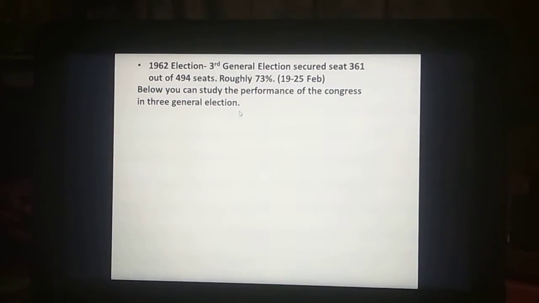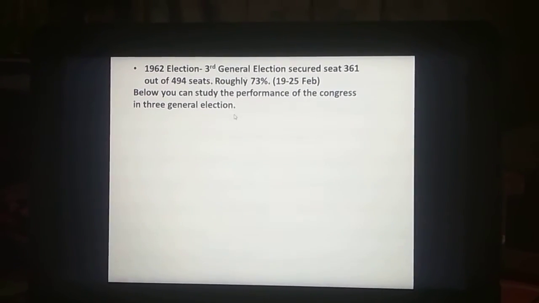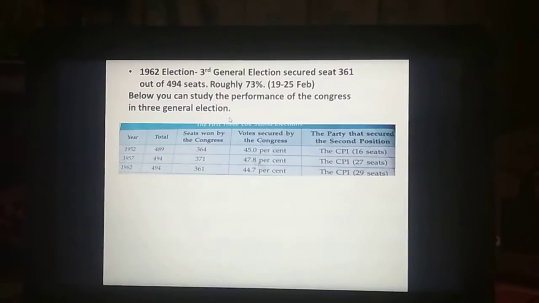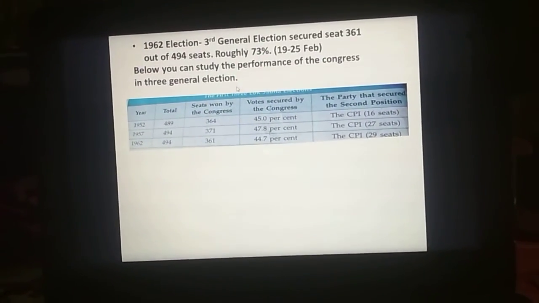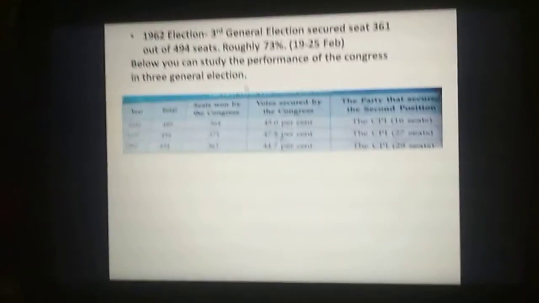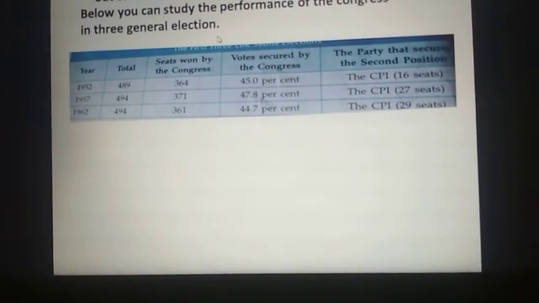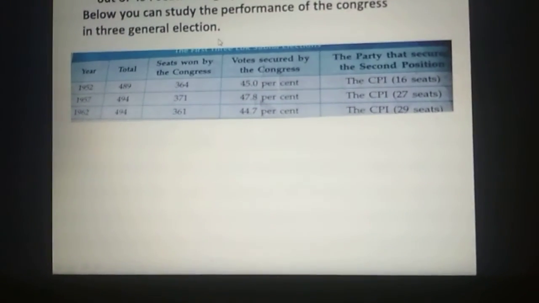So in these three elections, Congress was like a father of all the other political parties in India. Now here I've shown you the table about the election of 1952 to 62. Now, like we have discussed, in 1952, I think it's there even in your textbook on page number 50, so you can go and refer there.